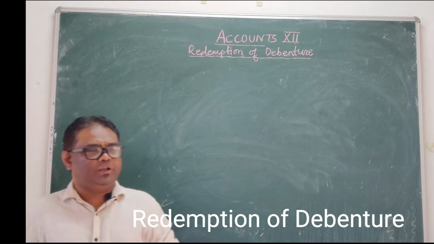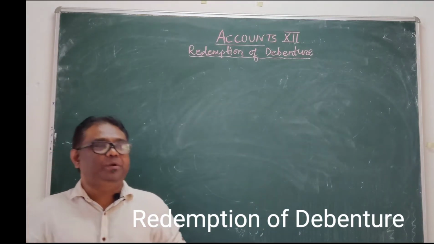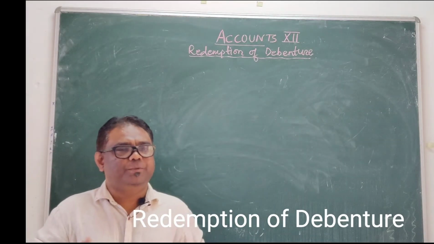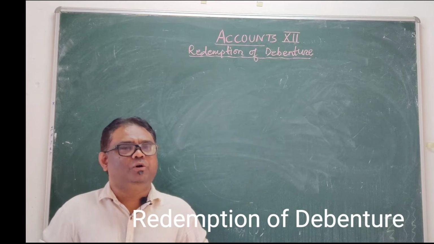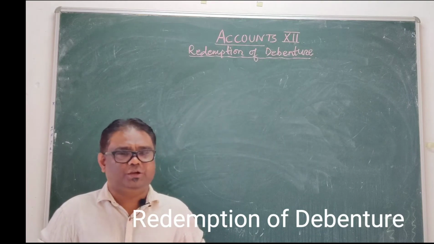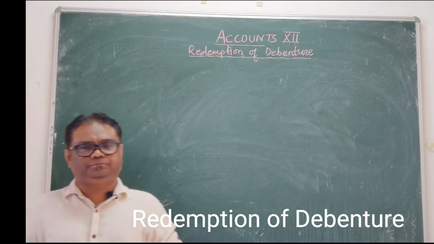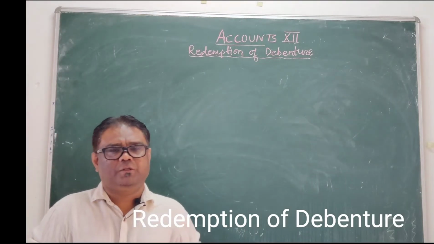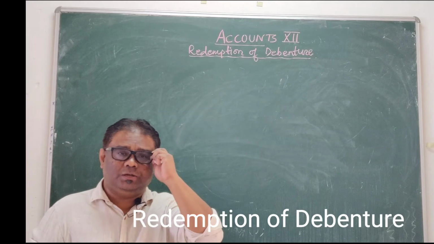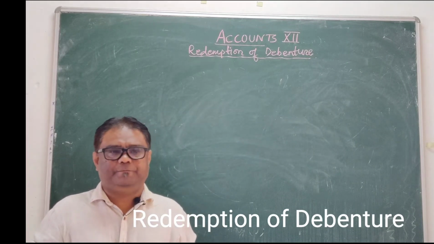We have also done redemption of debenture at premium. That time debenture application and allotment account debited, loss on issue of debenture account debited to debenture account and premium on redemption of debenture. Now debentures are issued, different cases we have done. Now, debentures are to be repaid back.